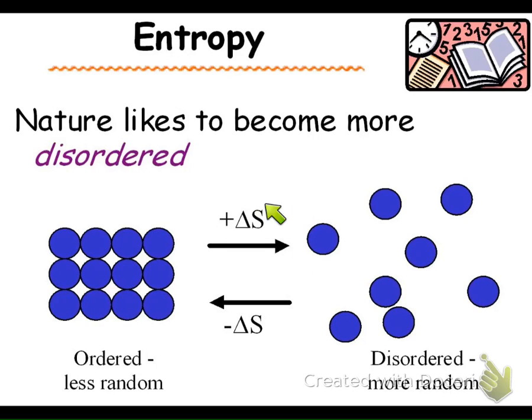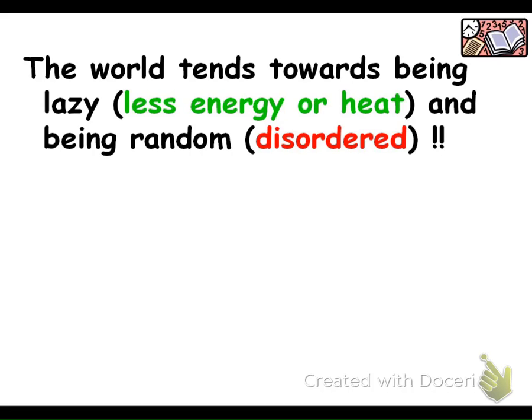Our symbol for entropy is S, and so if we're saying that there's a positive change in entropy, then that's a plus change in S. A negative change in entropy is a minus change in S. So we want a plus change in S if our situation is becoming more disordered. This wants to happen naturally. To become more ordered takes energy, and that's a negative change in S. So the world tends towards being lazy and disordered: less energy, less heat, and more disordered.